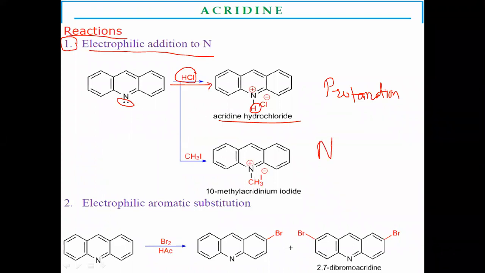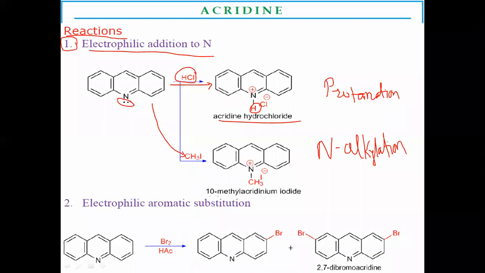Second electrophilic addition to nitrogen reaction is alkylation. Alkylation means addition of an alkyl group to the nitrogen atom. This is the second method, to prepare an alkylated product. The acridine reacts with methyl iodide.